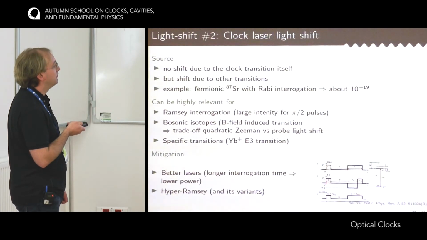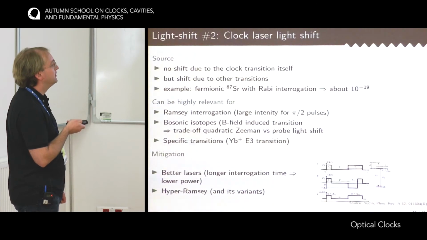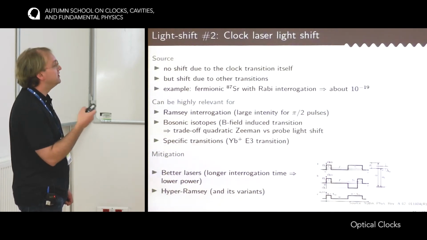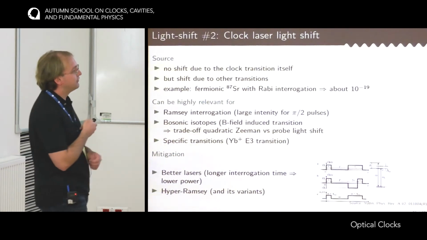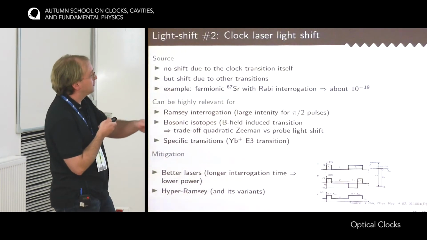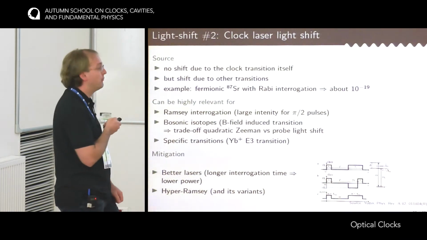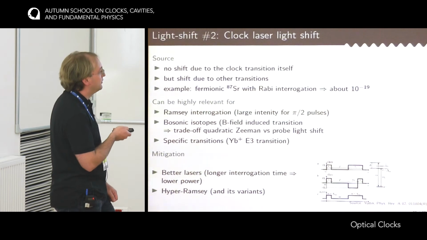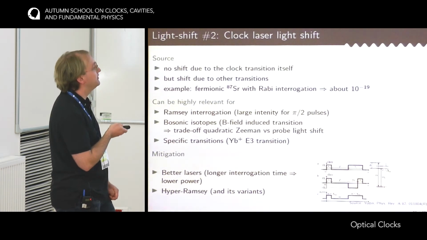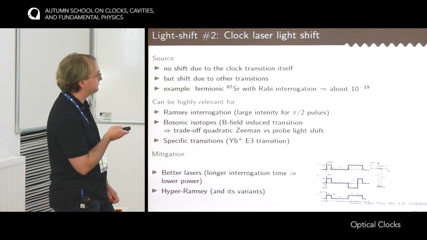In Ramsey interrogation, you would have one pi-half pulse and another pi-half pulse, and the idea is to add some interrogation window inside the Ramsey sequence, and the phase of this window would be engineered such that the effect of a light shift moving the phase of the atom would be compensated, so it would move in one direction in one part of the sequence, but then in the other direction for another part of the clock sequence. And with this sequence, it's possible to dramatically reduce the impact of the light shift of the clock laser.